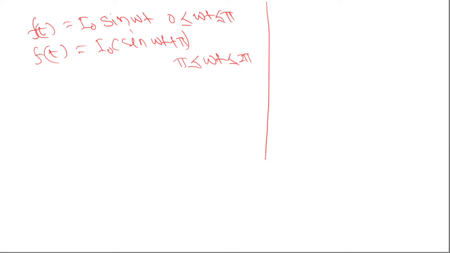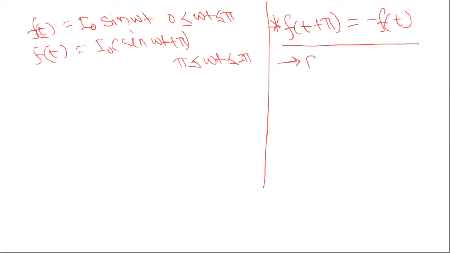And you should remember one thing, if a function satisfies the condition f of t plus pi equals minus f of t, then its Fourier series will contain odd harmonics with DC term. Okay, with DC term.